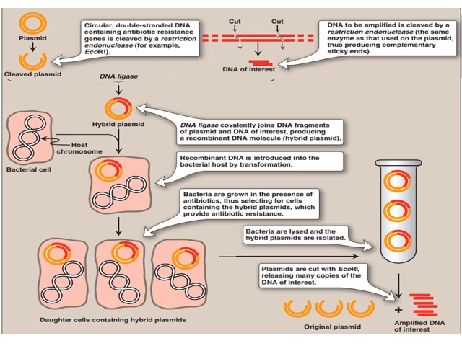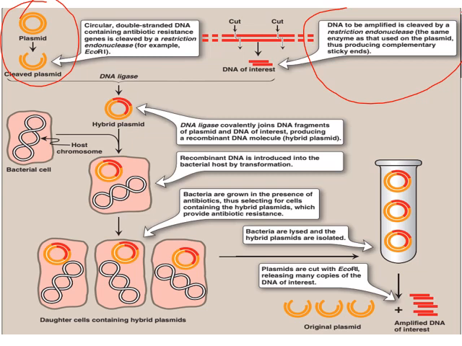Number one, isolation of a specific DNA to be amplified, which is cleaved by a restriction endonuclease. That is done with the same enzyme with which we cut the specific vector, that is plasmid. Plasmid is a circular double-stranded DNA containing antibiotic resistance, which is cleaved by EcoRI.